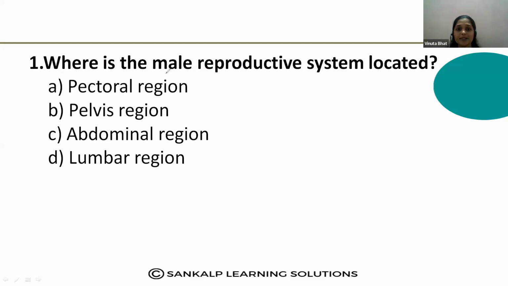First question is, where is the male reproductive system located? Option A, pectoral region. Option B, pelvis region. Option C, abdominal region and the lumbar region. Yes. Write down the answer in the comment box.